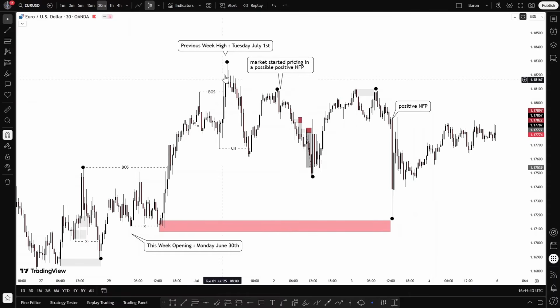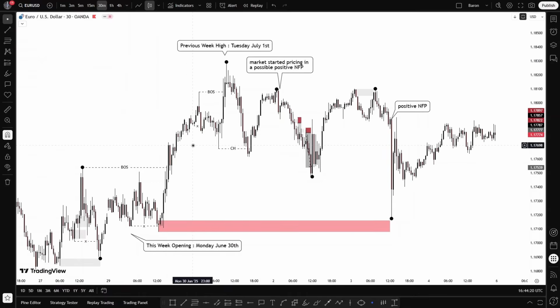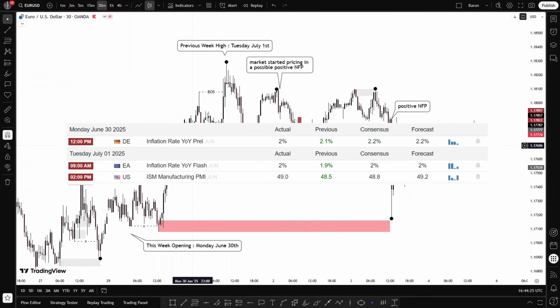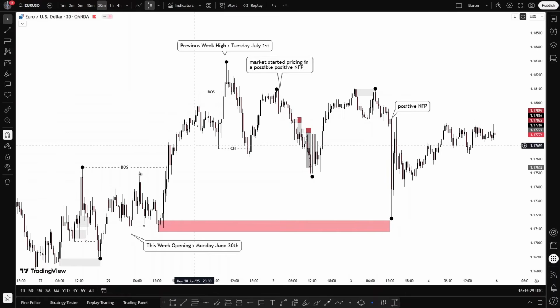Okay, so let's first analyze this bullish period here and check the fundamental reason behind this. The fundamental reason behind this is the German CPI, which came out better than expected. This is giving little strength to euro, which has helped EURUSD to break this level here and keep the current bullish structure here. There is no other reason behind this, only German inflation, which was better than expected. This has caused the break of this structure, and the market has kept its current bullish structure.